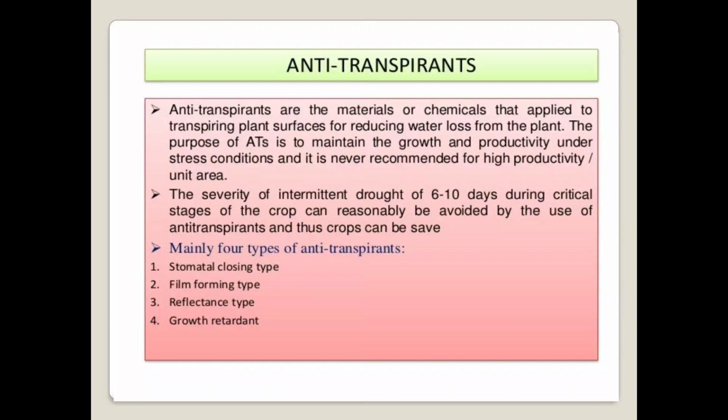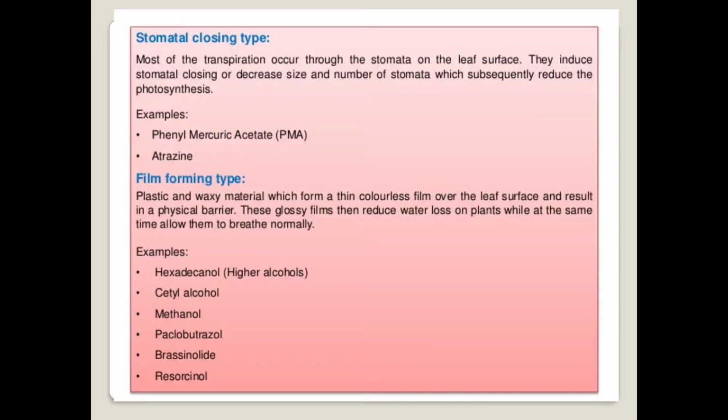Then there are mainly four types of anti-transpirants. The first one is the stomata closing type, the second one is the film forming type, the third one is the reflectance type, and the fourth one is the growth retardant. So the first type is the stomata closing type of anti-transpirant.